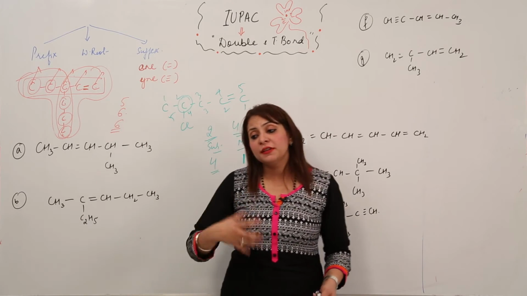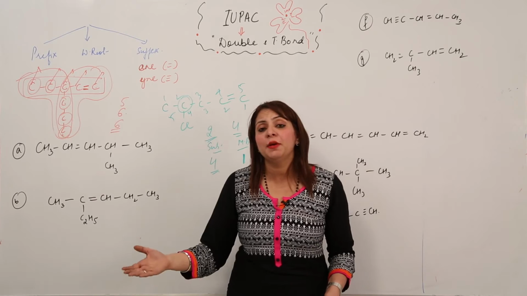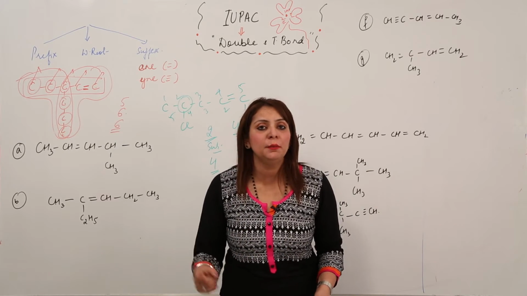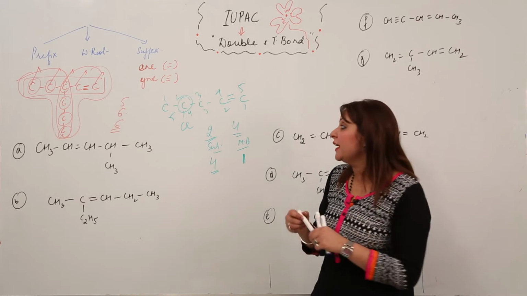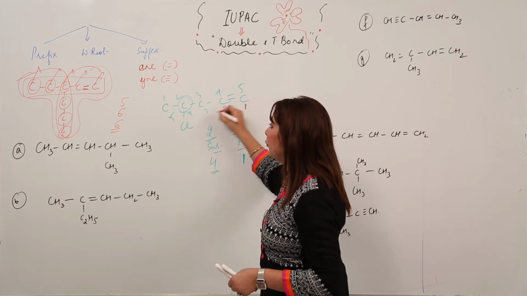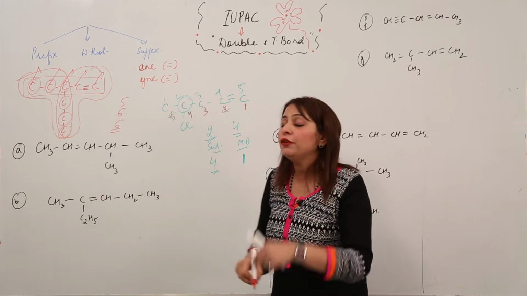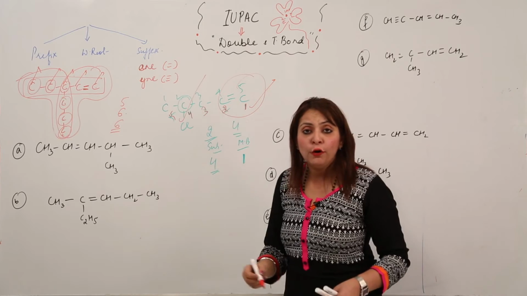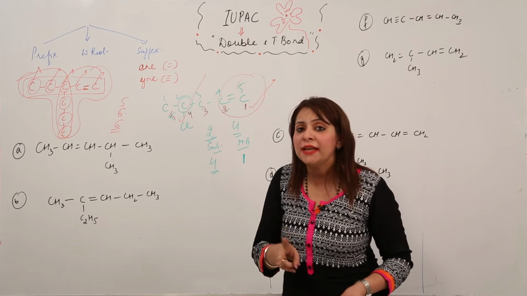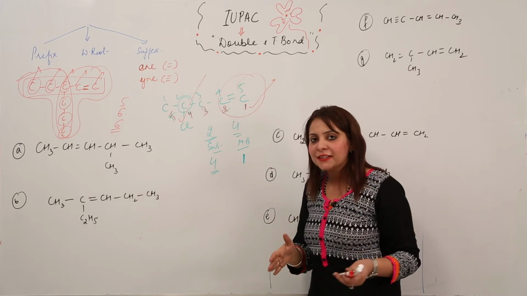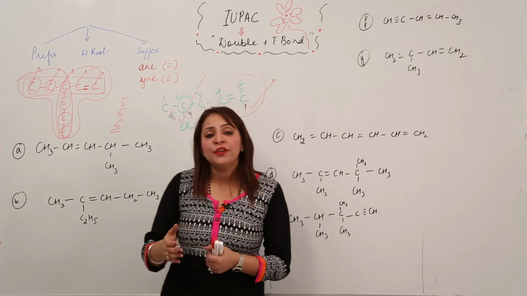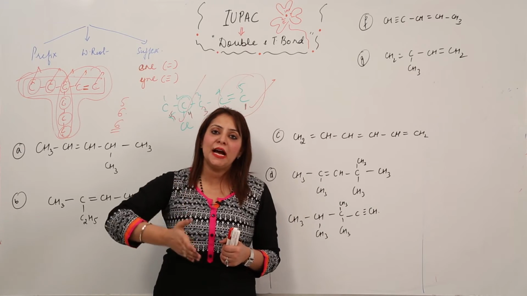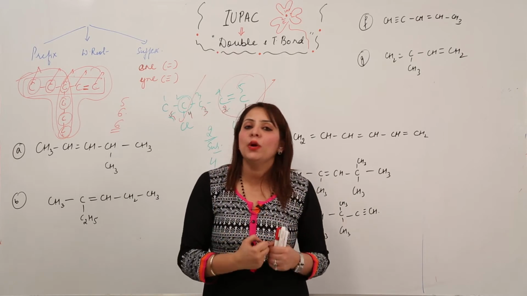That means the substituent may get the higher number, but the compulsion is that the multiple bond should get the lowest number. So from which side are we going to number? Obviously from this side, because by numbering from this side the multiple bond gets number 1 and the substituent gets 4, and this is what the second rule states, right? Now I think it's clear in your copies that if only a substituent is present, then our preference is to number the carbon atom carrying the substituent with the lowest number, right?